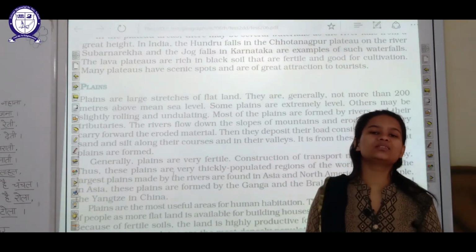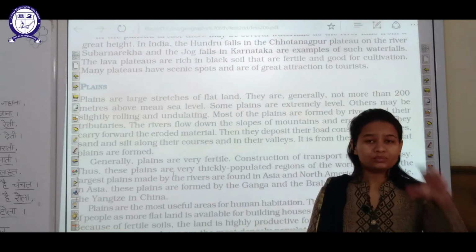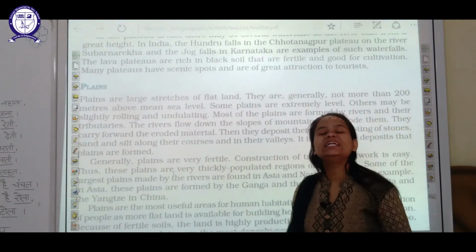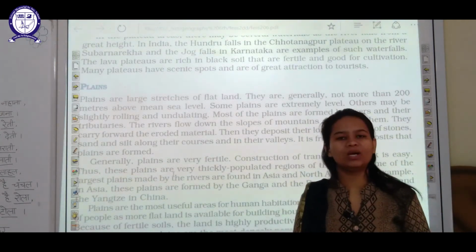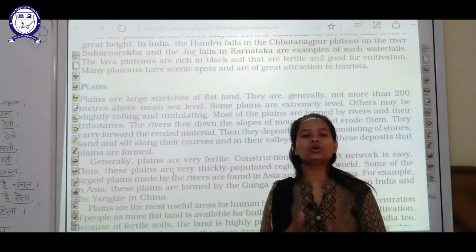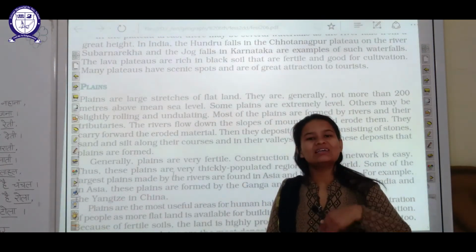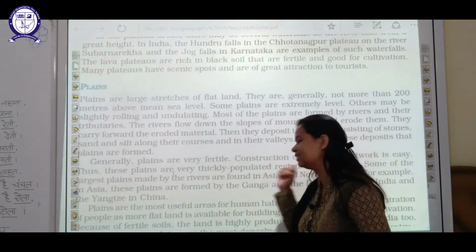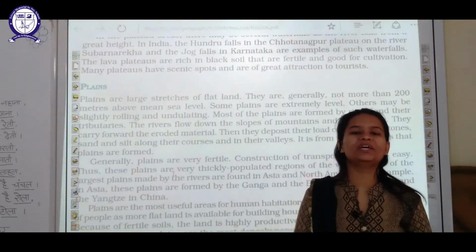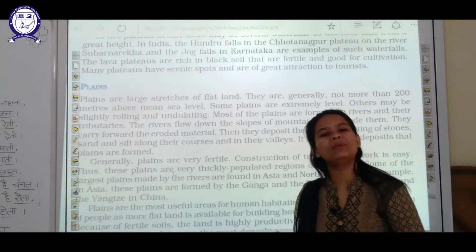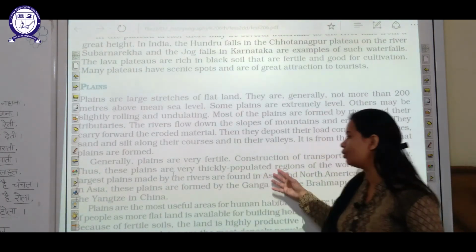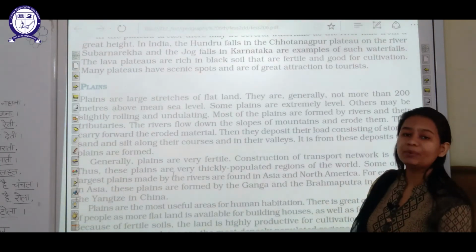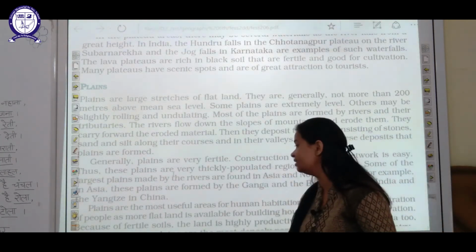These are all reasons for plains being densely populated areas. What does that mean? Most of the population prefers to live in plain areas as compared to mountains or plateaus. These are thickly populated areas, and rivers are also present in them.